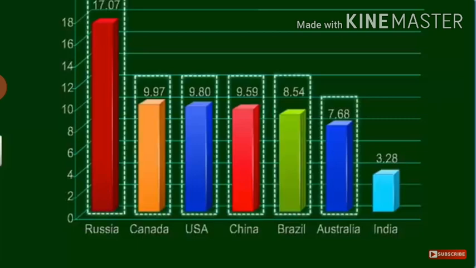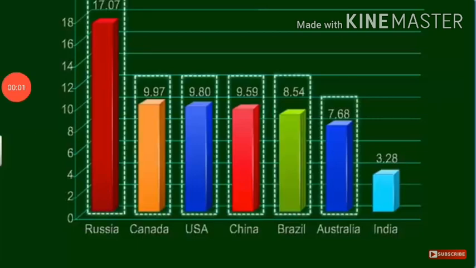Firstly, Russia is the largest country of the world. Then Canada, USA, China, Brazil, Australia. Then last, India. It means India is the 7th largest country of the world.